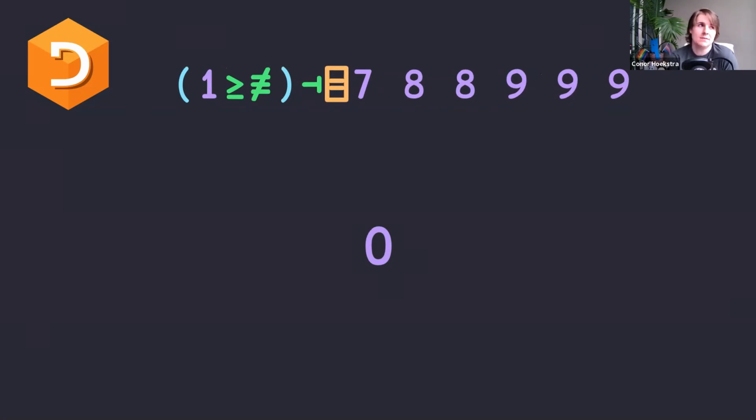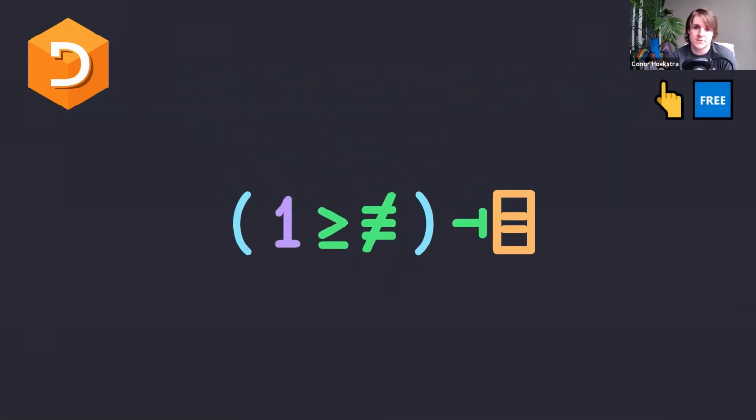So this one might have been a little bit too fast, but like I said, we're going through these a little bit quicker just because they're solution number 5 and 6. And Roger Hui in the chat with the 3-character solution, which we're going to get to in a sec.